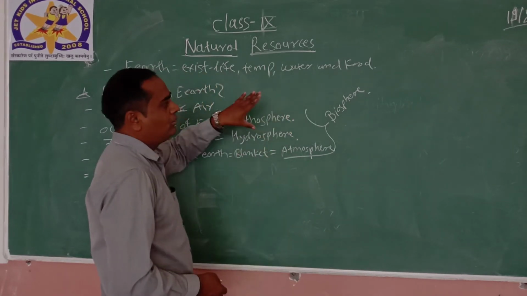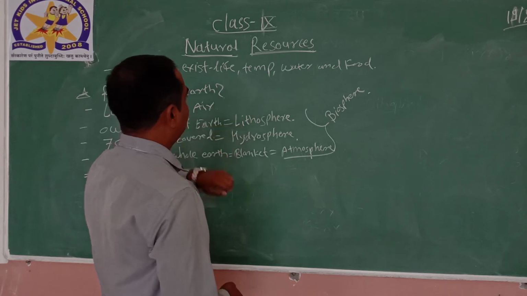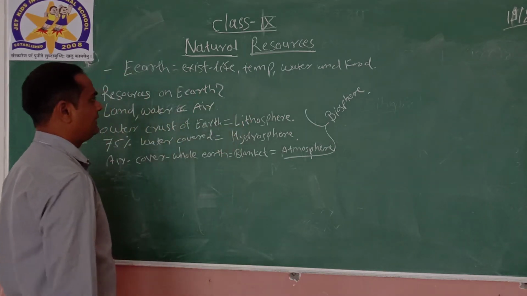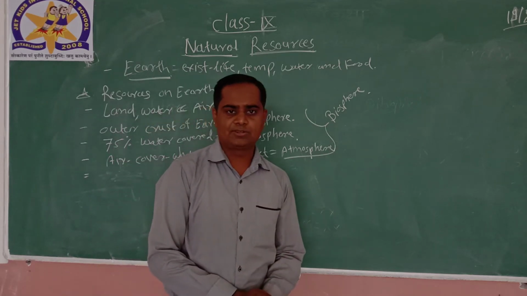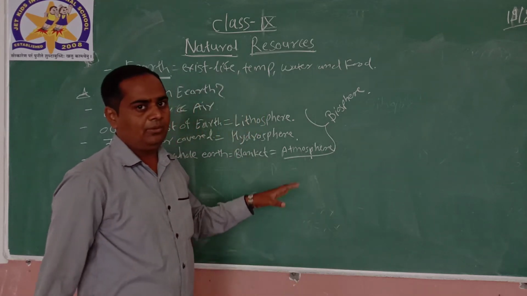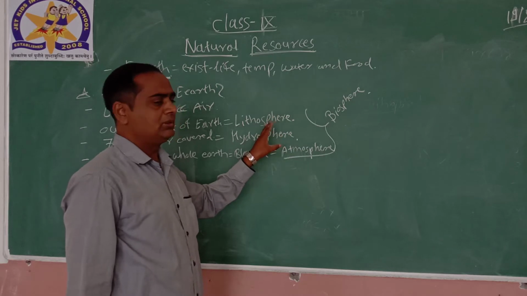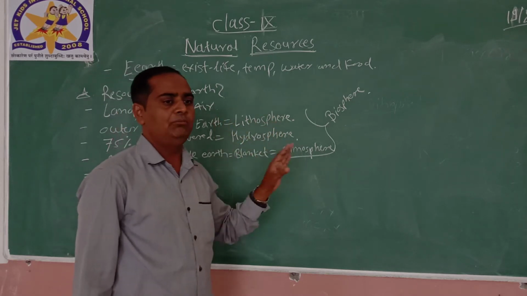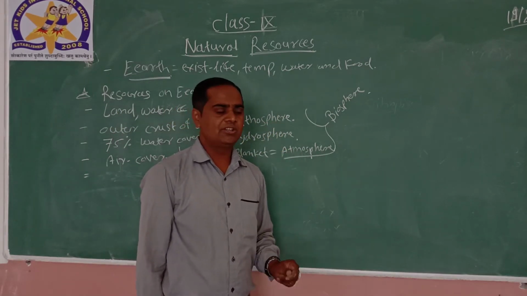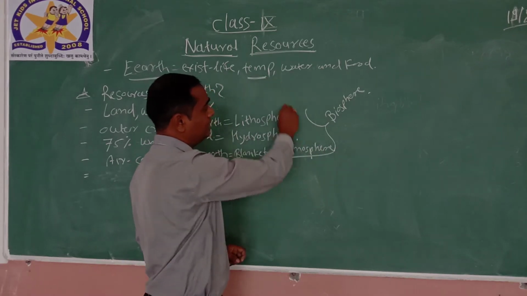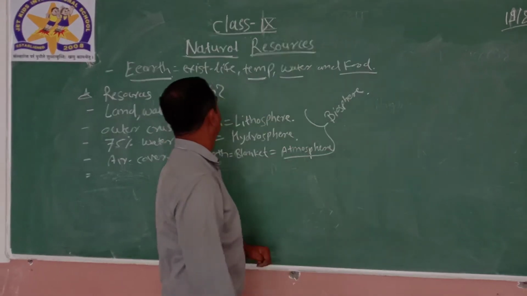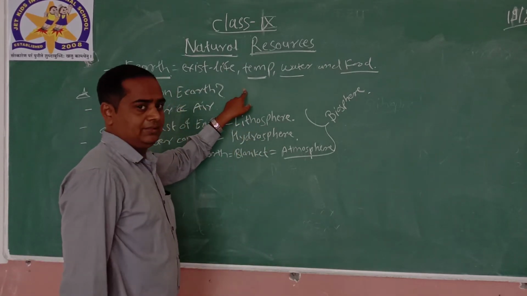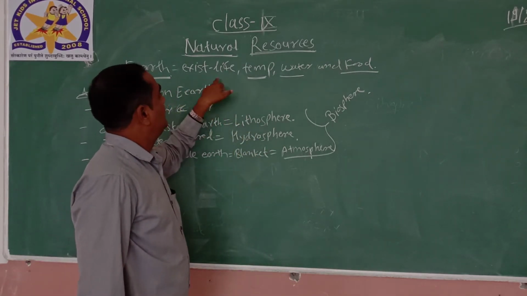So what topics can be discussed under natural resources? As we know, our earth offers so many things for life. Generally we need ambient temperature, water and food. Of course there is air, no doubt.